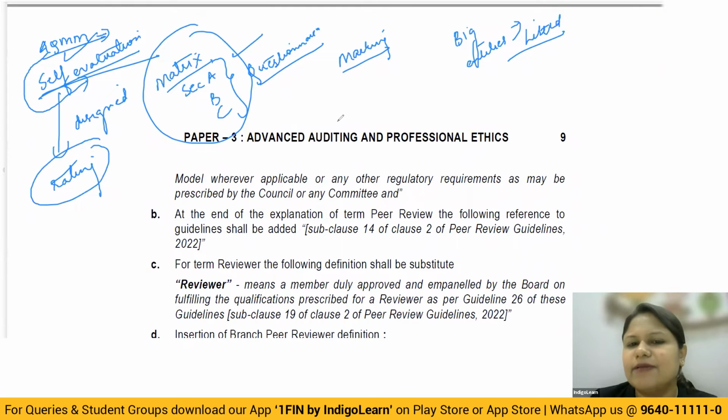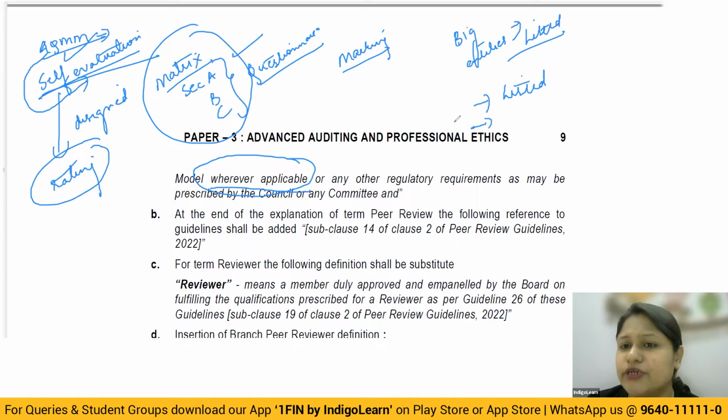Okay, so this is applicable. They have to do the audit quality maturity model wherever applicable. Now, wherever applicable means that for every practice unit, this kind of evaluation is not mandatory. It is applicable only to those who are in the public interest entities, basically. So first of all, it is listed entities. If you're doing the audit, you are required to undergo the self-evaluation. That is, you have to take up the audit quality maturity model evaluation.